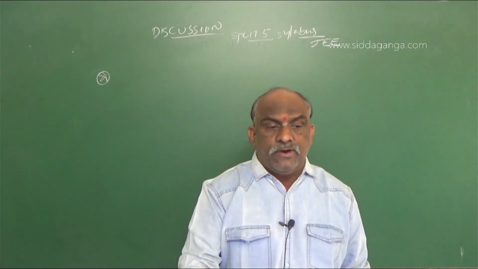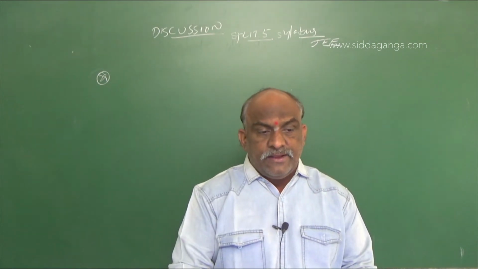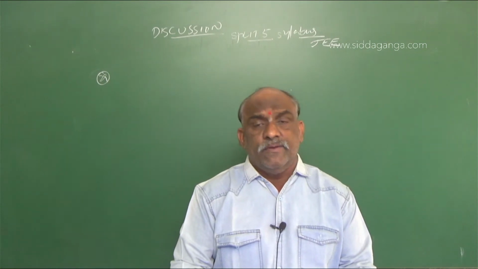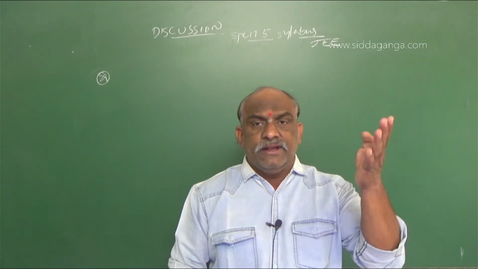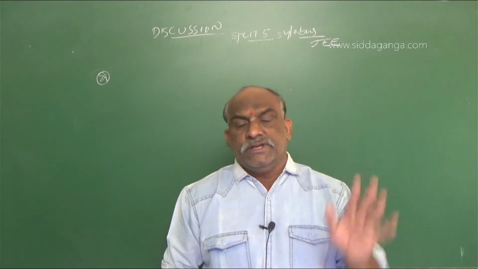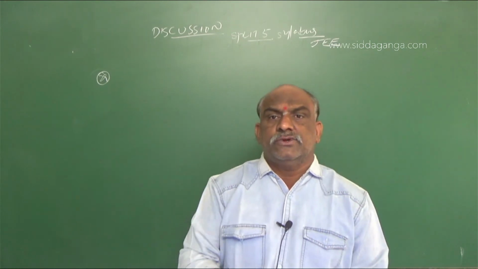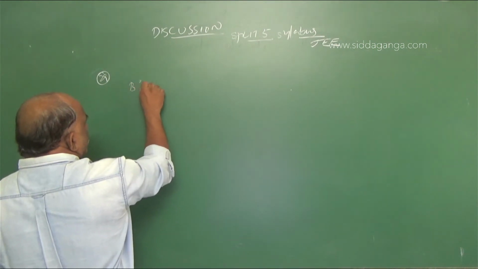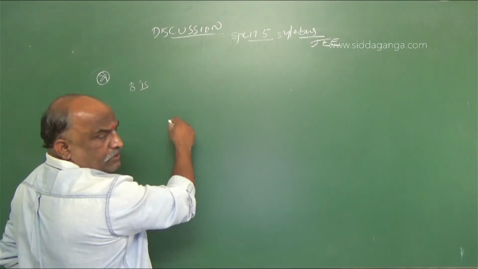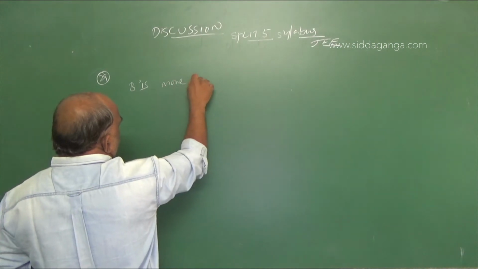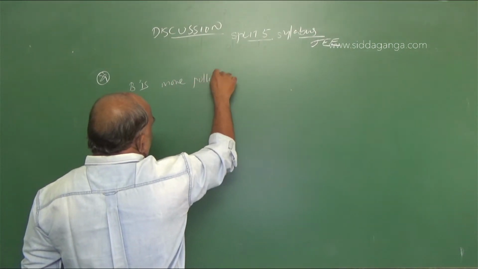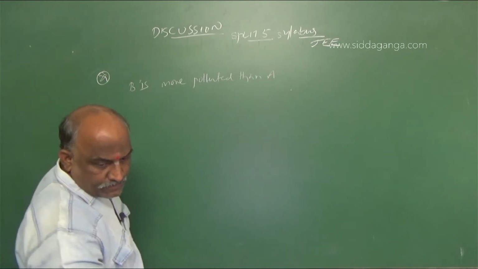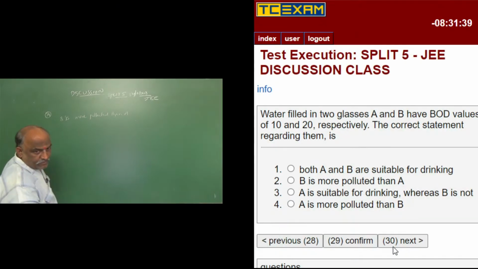So here 2 were given, A and B. A has BOD value 10 and B has BOD value 20. As BOD increases, the extent of pollution increases. That water is not suitable for drinking. So what is the answer? B is more polluted than A.